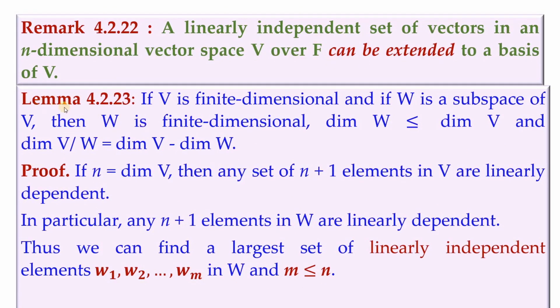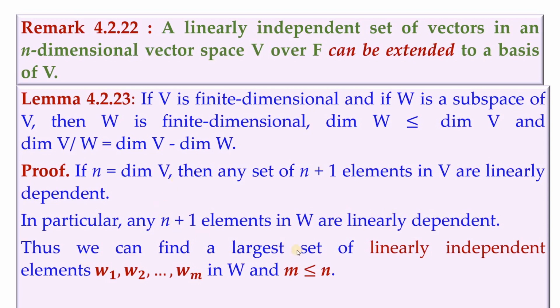Now next lemma is this: if V is finite dimensional and W is a subspace of V, then W is finite dimensional and dimension of W is less than or equal to dimension of V, and dimension of V mod W is dimension of V minus dimension of W. Now if n is the dimension of V, then any set of n plus 1 elements in V are linearly dependent. So this is known to us. Now in particular, any n plus 1 elements in W will also be linearly dependent.